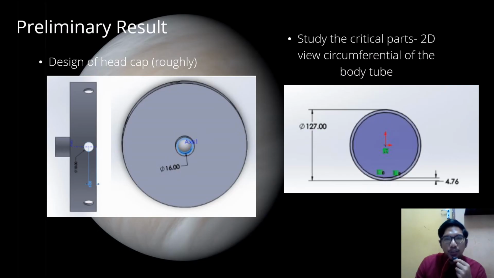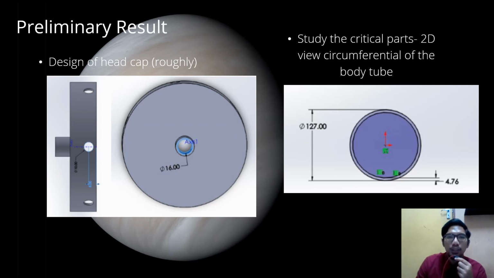Before we continue with the last topic of this project, these are the preliminary results that occurred during my simulation. I drew the design of the body tube with head cap and without head cap. On the left picture in the slide is the head cap design with an outer diameter of 138mm and an inner diameter of 128mm.